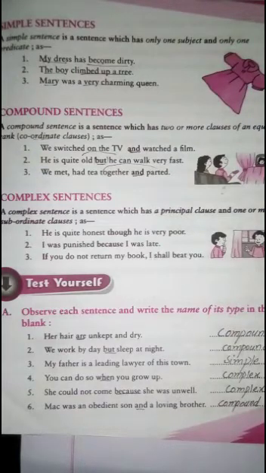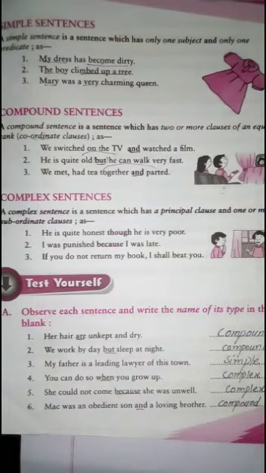And the fourth one: You can do so when you grow up. Now there are two clauses. In the first clause the meaning is not clear. You can do so, तुम कर सकते हो, when you grow up. There is a condition now. अब इसमें condition आ गई है.